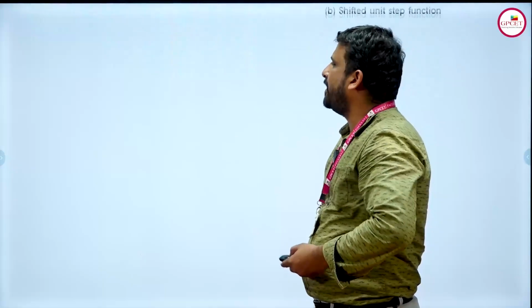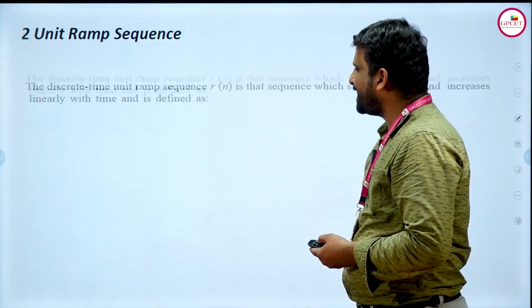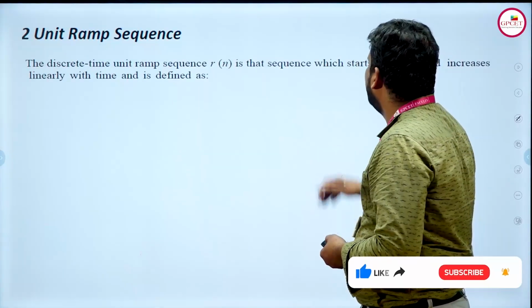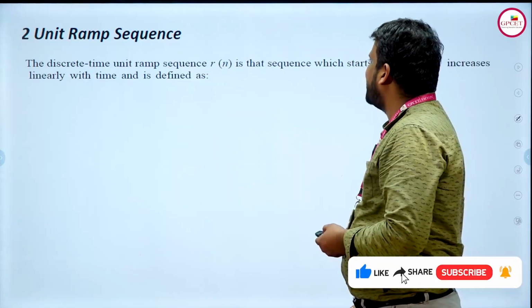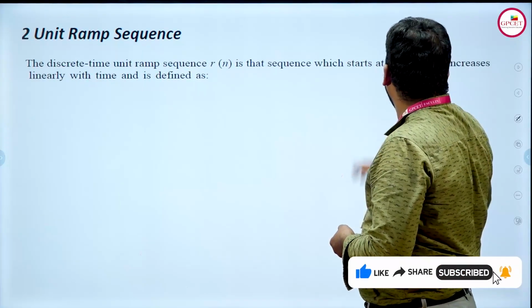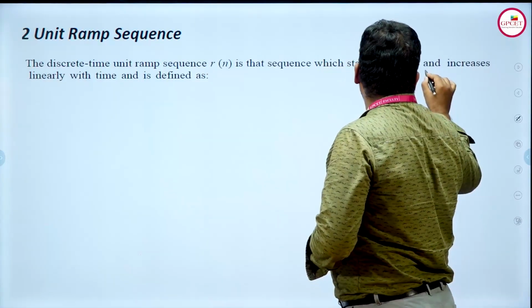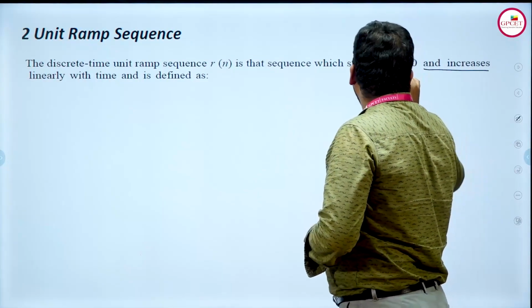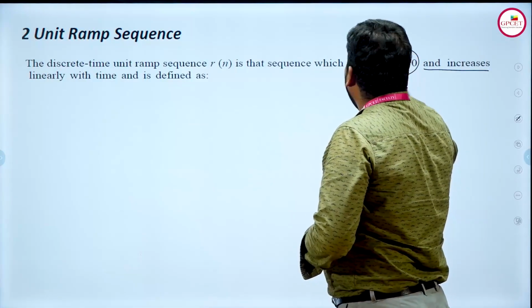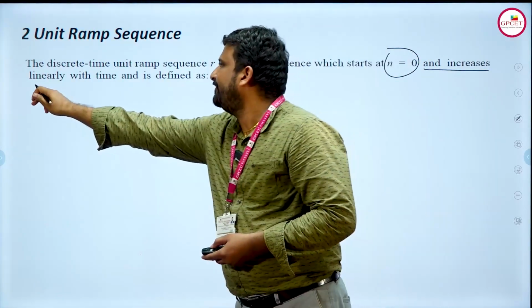Now coming to the second one, which is the unit ramp sequence. What it says is, a unit ramp sequence is a sequence which starts at n is equal to 0 and increases linearly with time. You need to keep it in mind that it starts at n is equal to 0 and increases linearly with time.